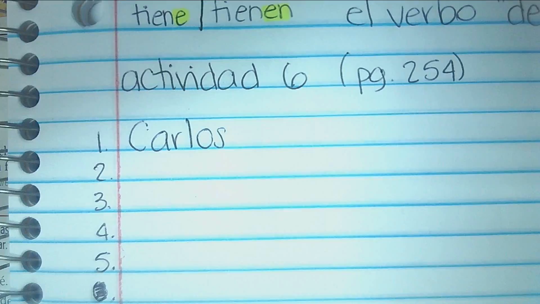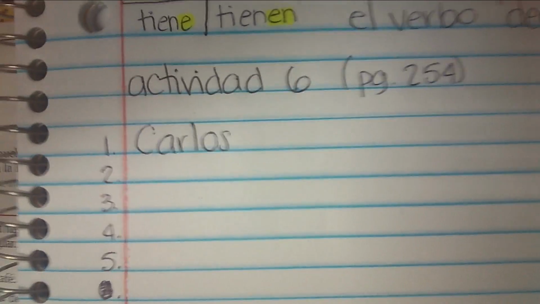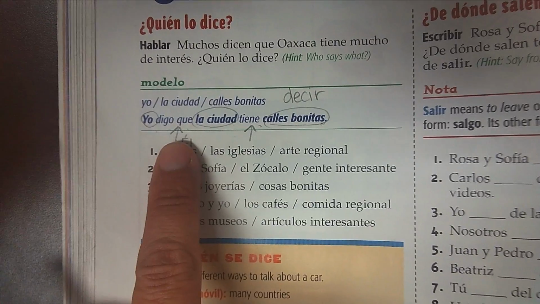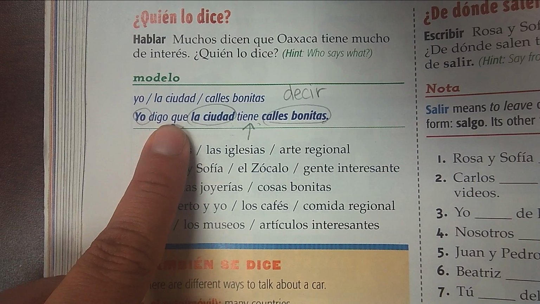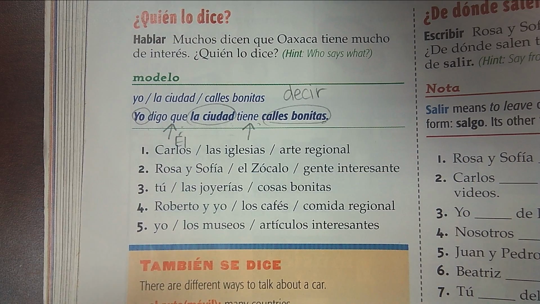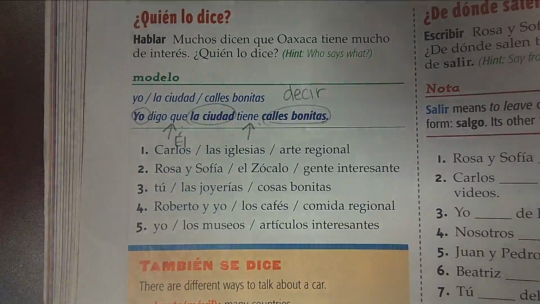So número uno, I'm going to go ahead and begin my sentence. Carlos is the subject. That's how I'm going to begin my sentence. Remember to look back at the model. That's why they have an example. Just follow that. Now I have to put a form of decir. Carlos says that. That's where my verbo comes in.